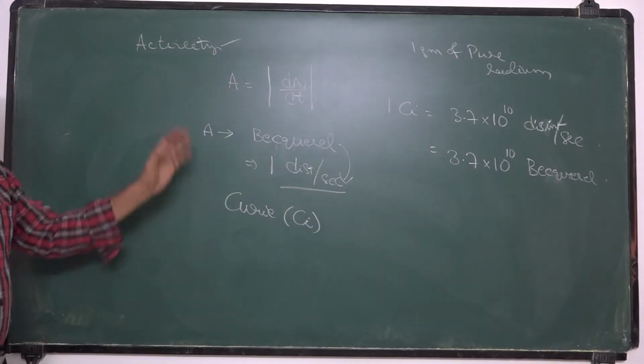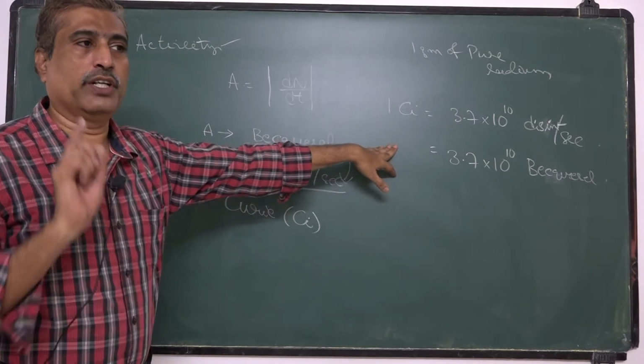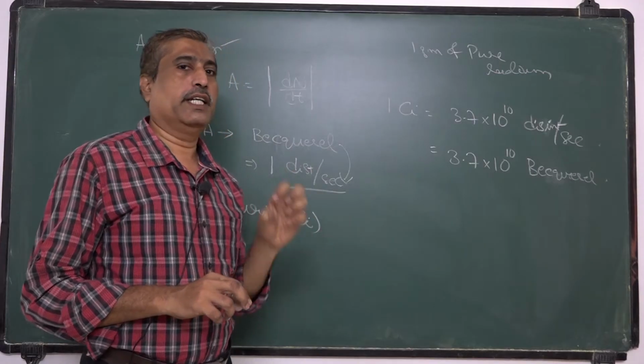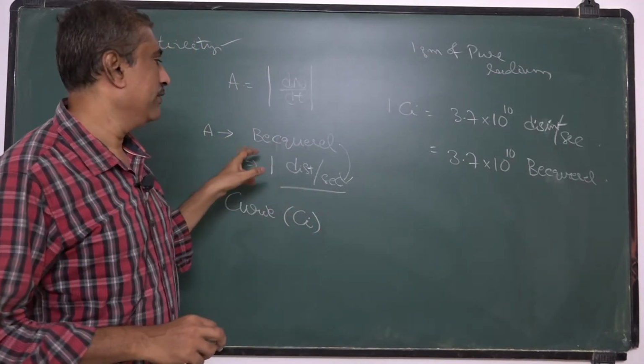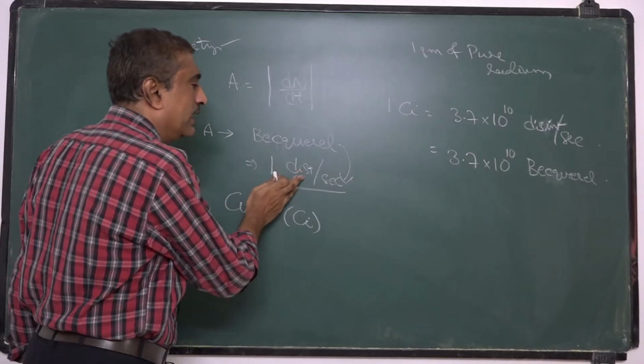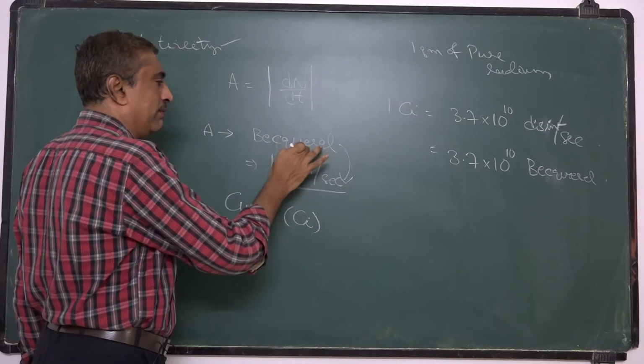These are the units regarding the activity of radioactive elements. Activity means the number of disintegrations that take place in unit time, and the unit of activity is 1 becquerel. That means 1 disintegration per second is 1 becquerel.